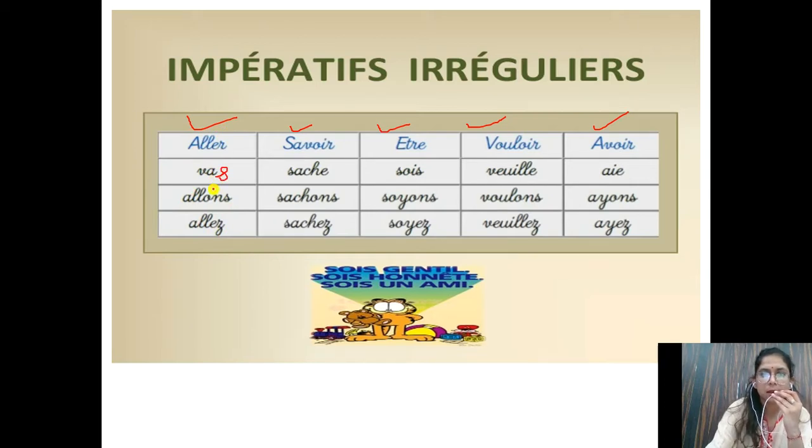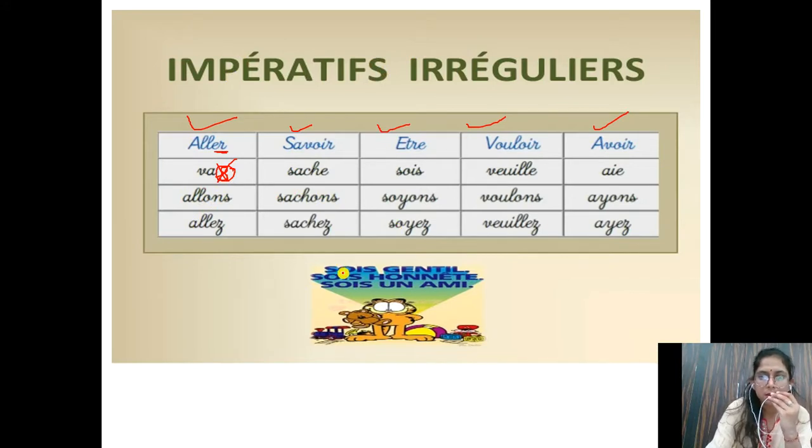S is also there. In aller conjugation with tu form vas is there, but before 5 minutes I have told you the rule that in tu form it's in ER ending verb. Aller is ER ending verb. In ER ending verb with tu form we drop S. We remove S. That's why S is not written. Okay, then allons, va. It is irregular verb in ER ending verb, but according to imperative it's not irregular. If you know the conjugation of aller, it's almost same. Only you have to remove S. Otherwise these four verbs are irregular, which you have to learn.